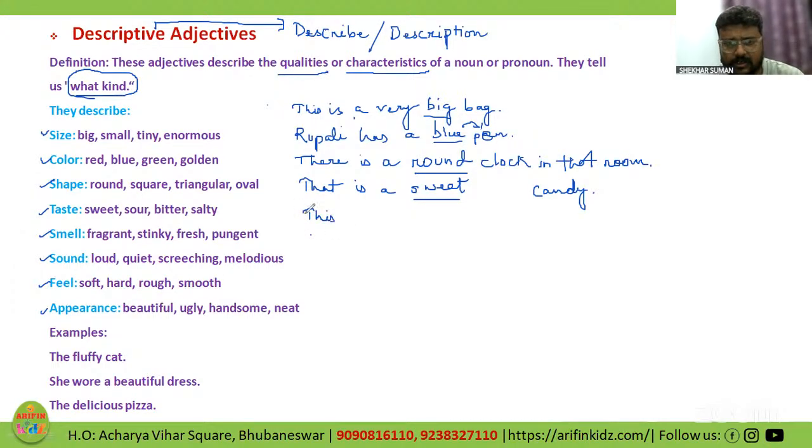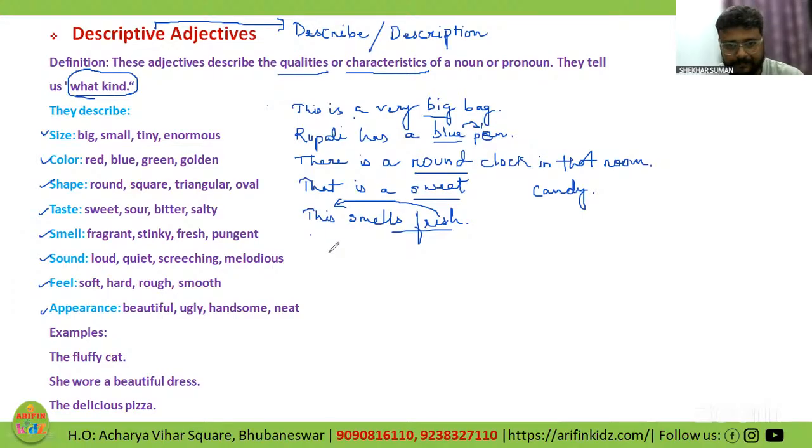This bread smells fresh. Now, what is fresh over here? Whatever is this, these could be fruits. This could be fruit. This could be a bread, piece of bread, slice of bread. So this fresh is giving me the idea about smell.